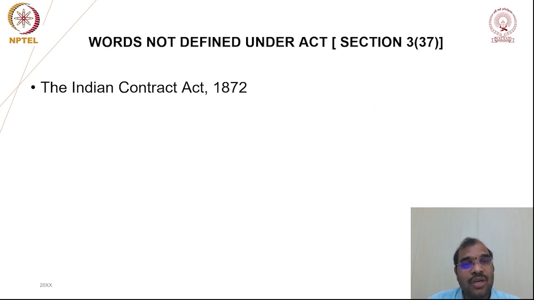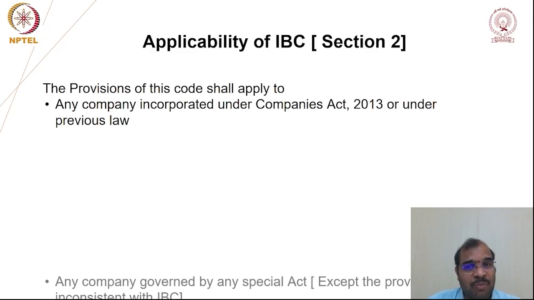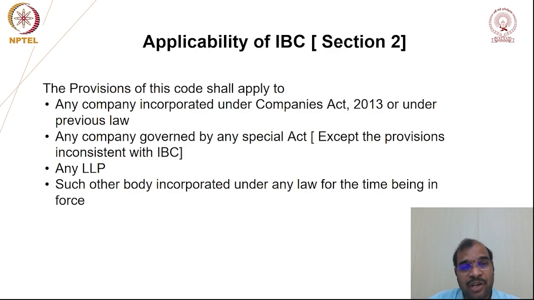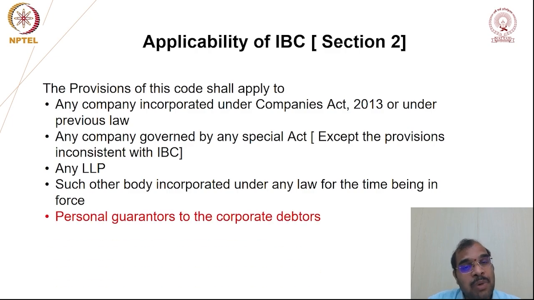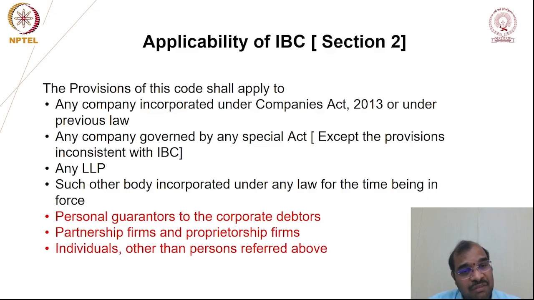Company incorporated under the Companies Act, company governed by special legislation, LLP, such other body corporate, these are all in part 2. Personal guarantors, partnership firms, proprietary firms, individuals, these are all in part 3. So the points in black color are in part 2, and the points in red color are in part 3.